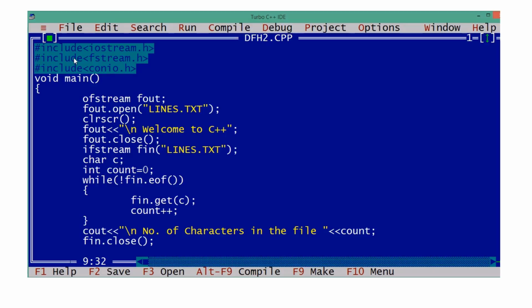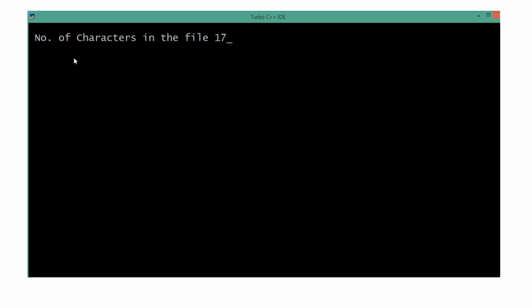Count. \n is new line, one character. Next space W E L C O M E space T O C plus plus. Space, two more spaces. So 17 characters, correct? So your output is correct.